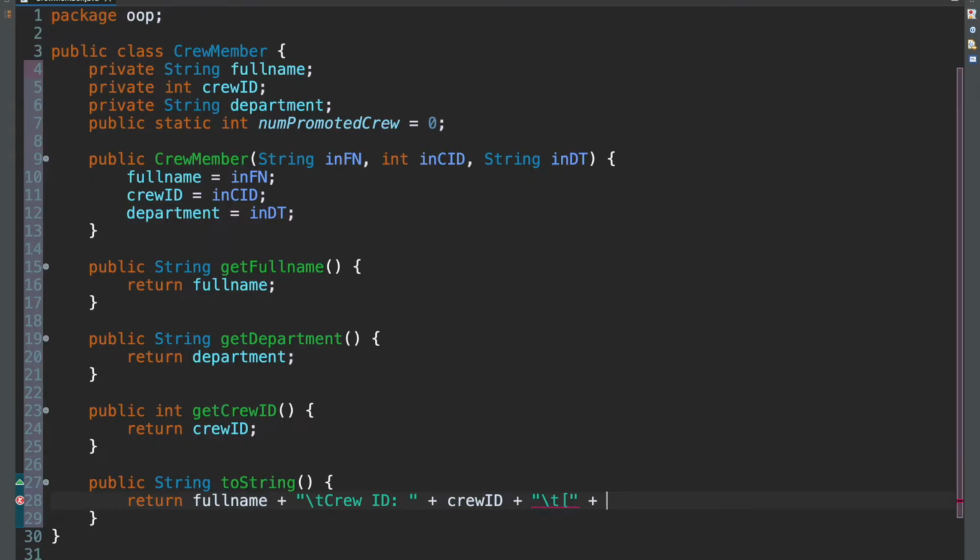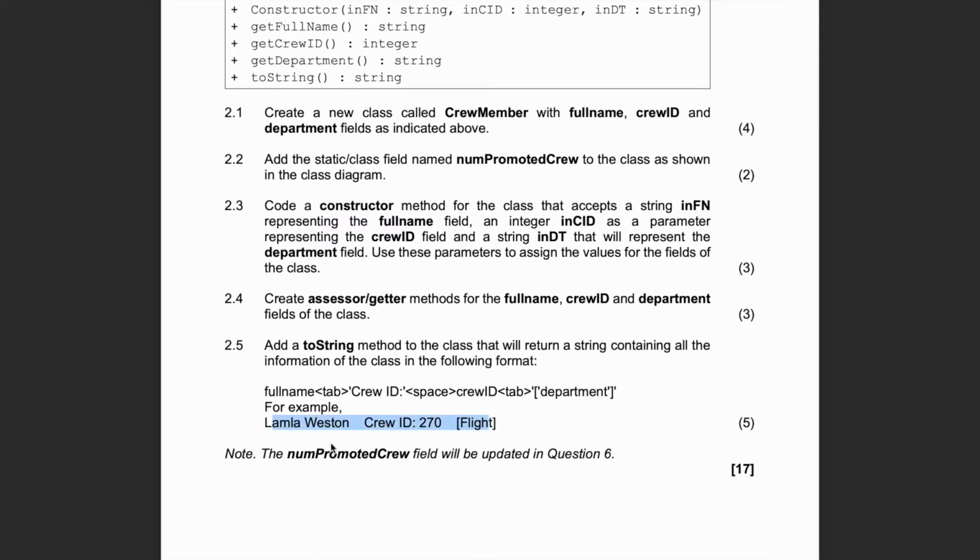Bracket, square bracket, plus department. And then close the bracket there. So full name, tab, crew ID, space, the value, tab, bracket, department, bracket, right? Full name, tab, crew ID, space, crew ID, tab.